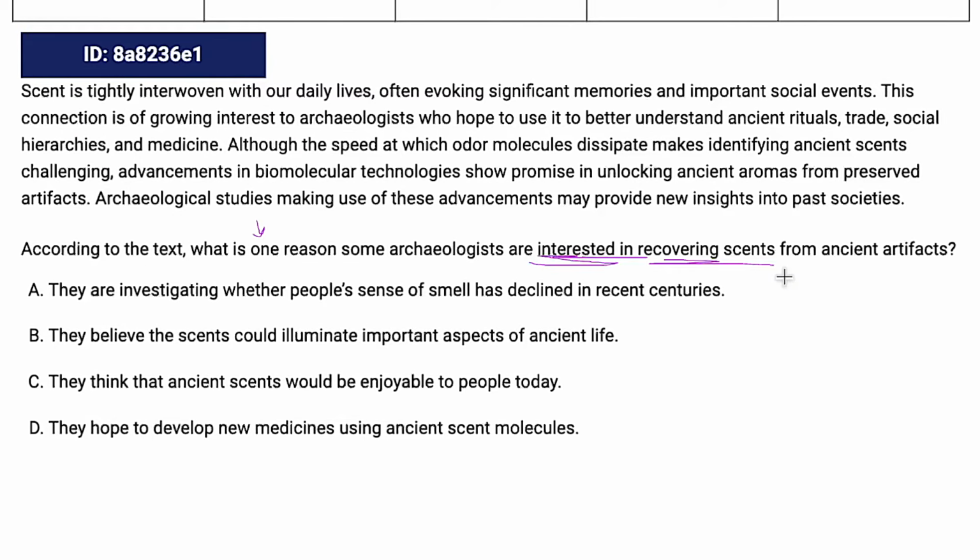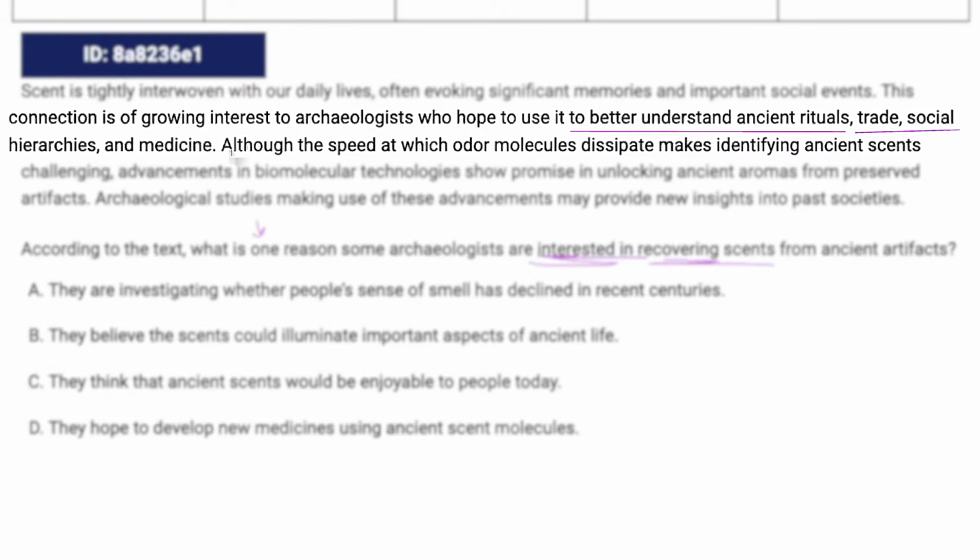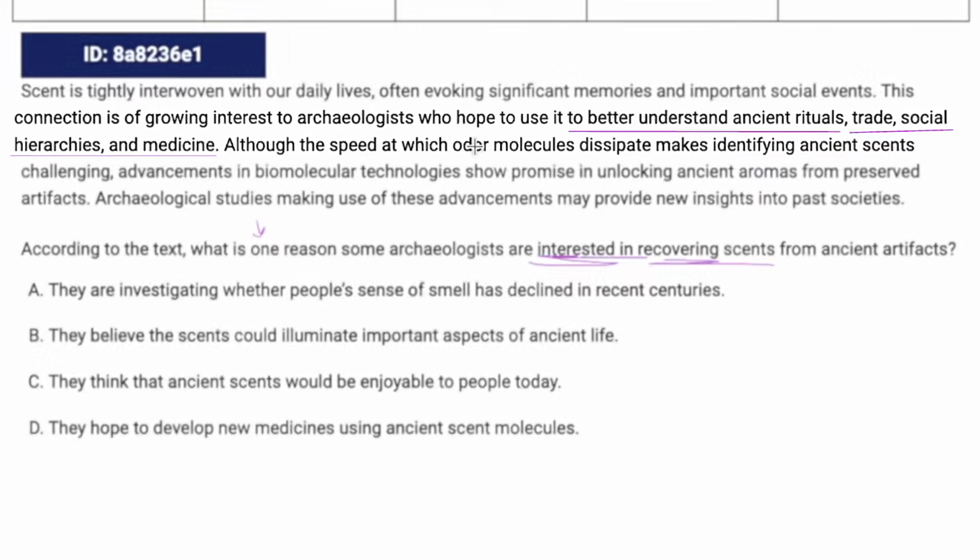If it's a detail, we might get away with not reading the whole passage. So let's take a look here. I'm looking for archaeologists being interested, right? Just scanning and skimming through, which I like to do if I can, I see growing interest to archaeologists, so that lines up with interest, who hope, that would be a reason, hope to use it to better understand ancient rituals, trade, social hierarchies, and medicine. So that seems to be the reason that some archaeologists are interested. That's what I'm focusing on here.